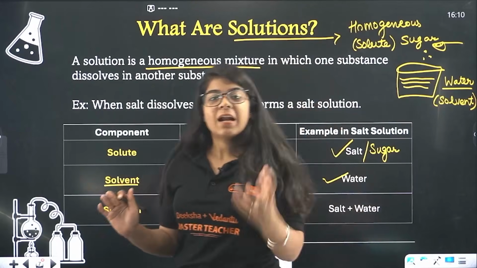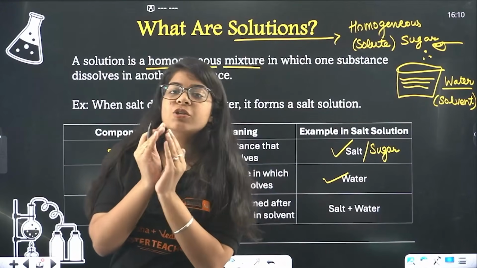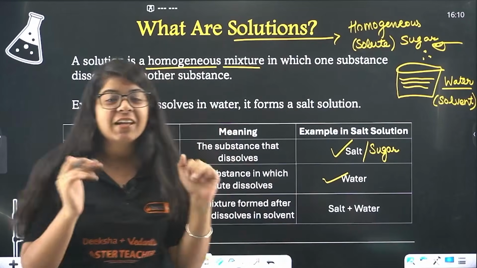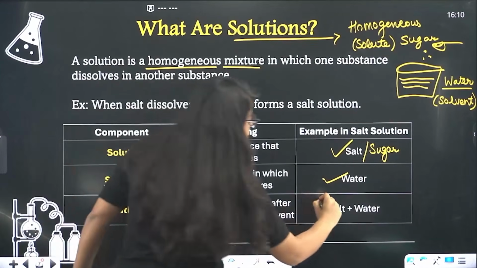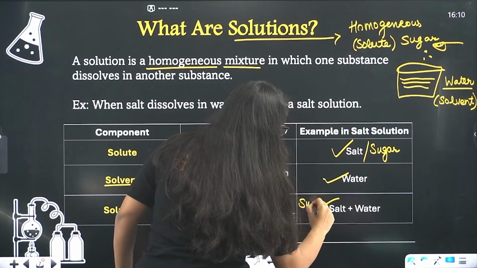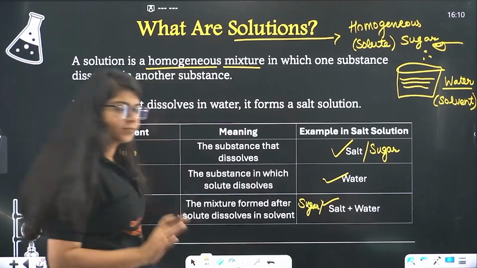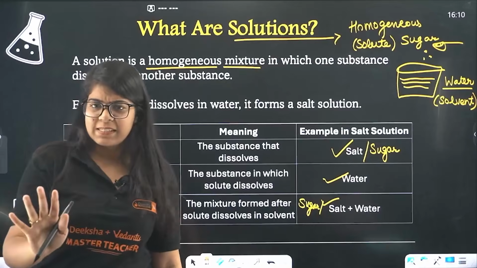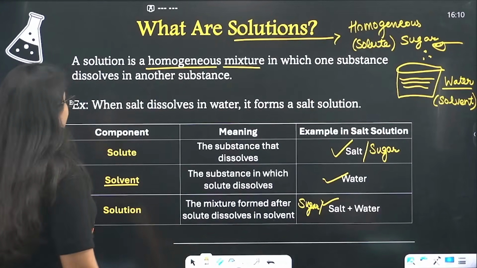With sugar and with water, the final solution you get is your what? Solution. The final solution you will get is your solution, and the solution is salt plus water or sugar plus water. Understood? Up till here, I think it's very clear, it's very basic. Now, moving on,